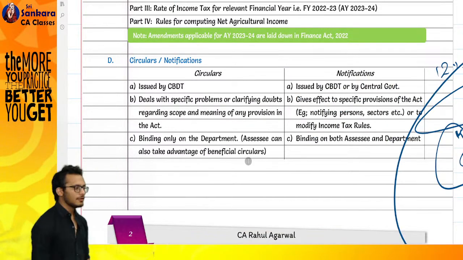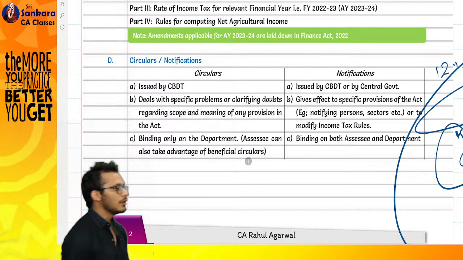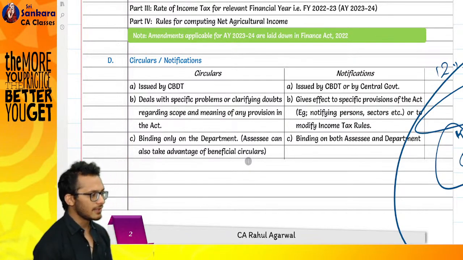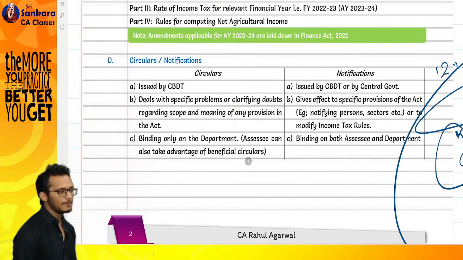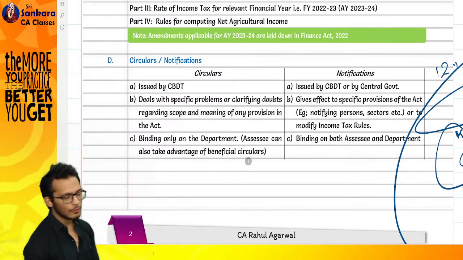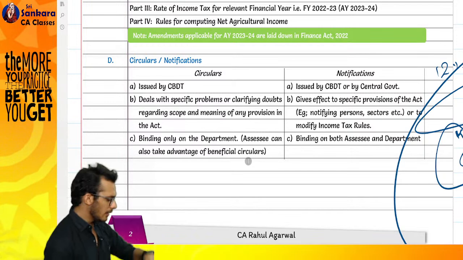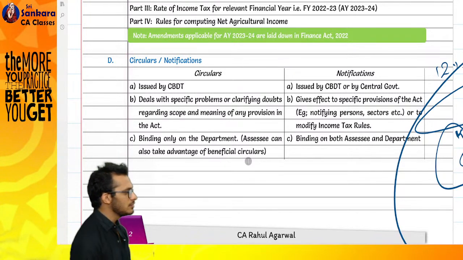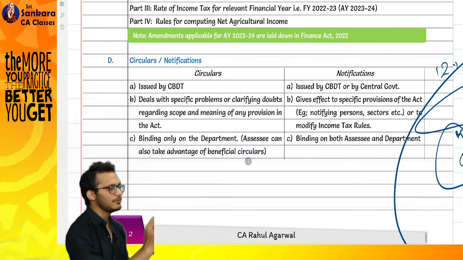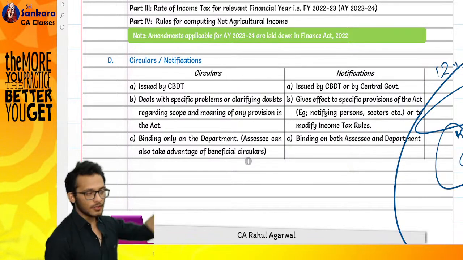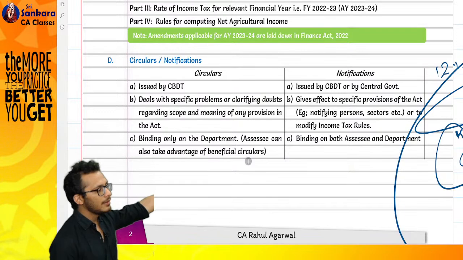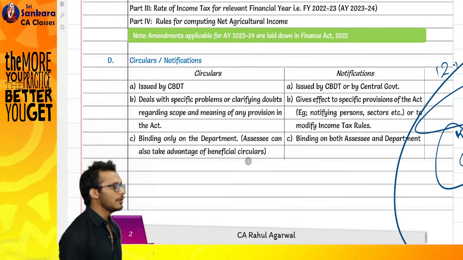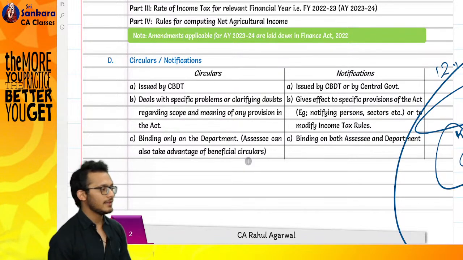Check. Circulars are issued by CBDT. Notifications are issued by CBDT or the central government. Circulars deal with specific problems or clarify doubts regarding the scope and meaning of provisions in the Act. Notifications are given for what? They give effect to special provisions of the Act, either a due date extension or classifying someone, etc. Circulars are binding only on the department. Notifications are binding on both assessees and the department.